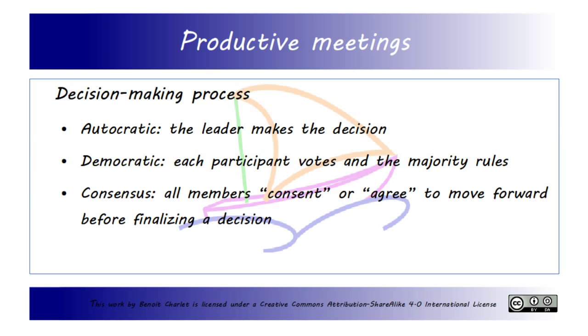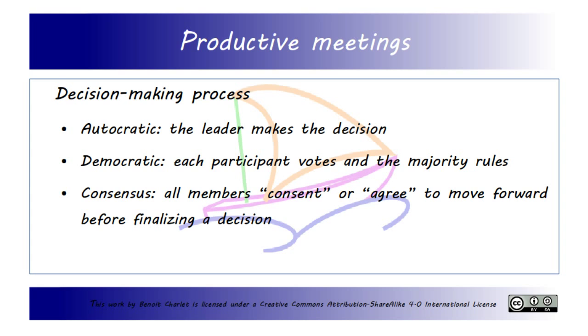Decision-making process. If you want participants to be engaged in and committed to the meeting, the decision-making process should be clearly understood. There are three basic decision-making processes. Autocratic, where the leader makes the decision. Democratic, where each participant votes and the majority rules.